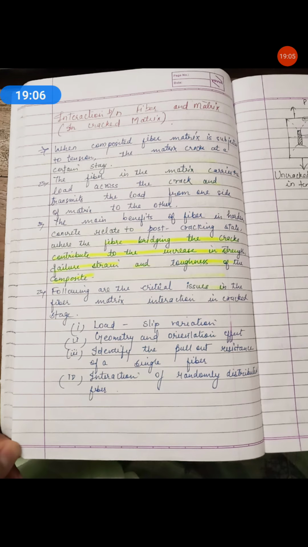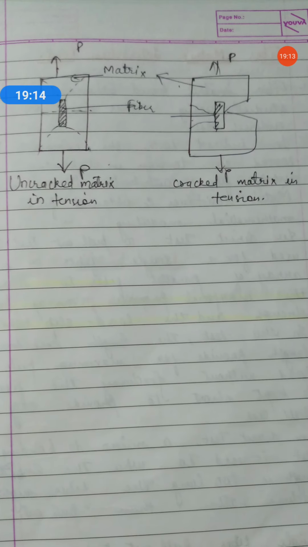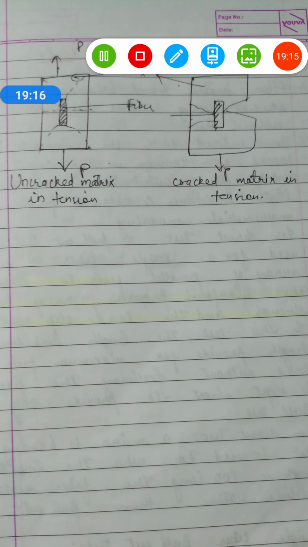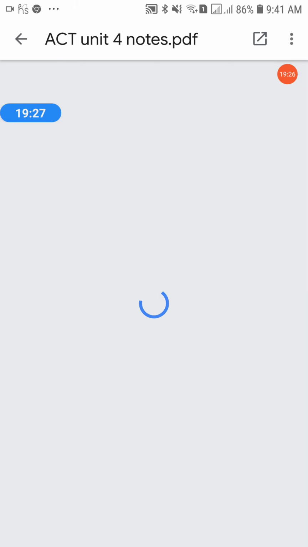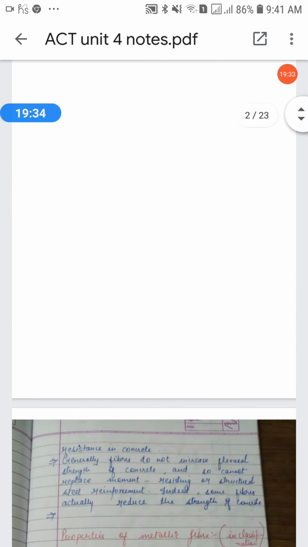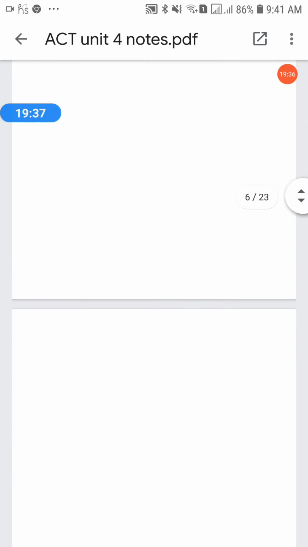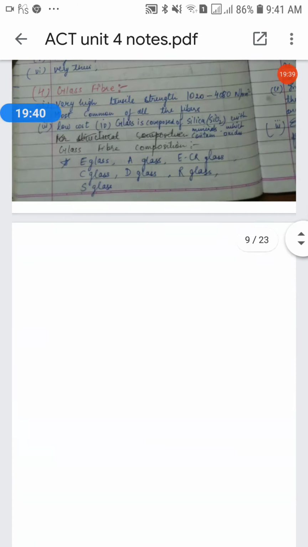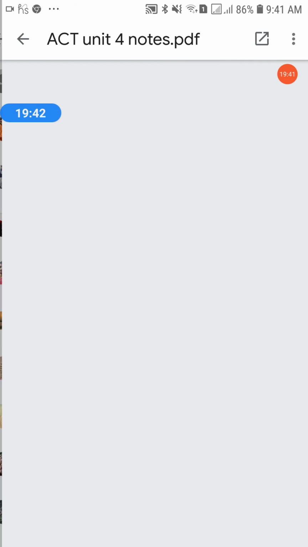So see, first of all, see the diagram, this one. I am showing you a different diagram. Just wait a minute. See, in Google Classroom, I have added notes. I have added the soft copy of my notes. Not this one.